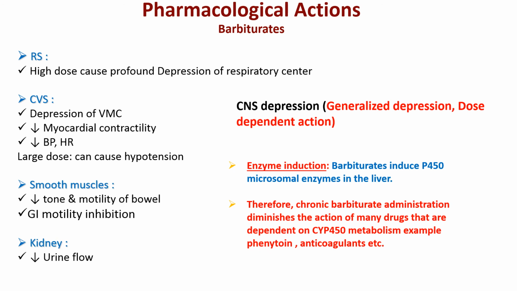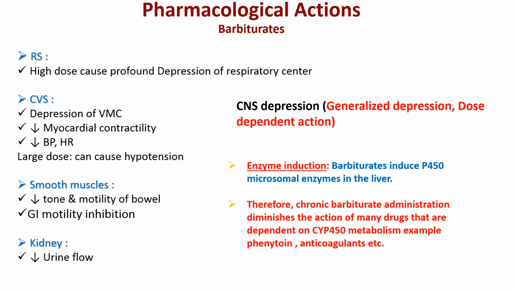Now let us continue with the discussion of barbiturates. We have seen its effect on CNS. Now let us see its effect on the respiratory system. As you go on increasing the dose, it will lead to respiratory depression. On CVS, a higher increase in dose will lead to depression of the vasomotor center.